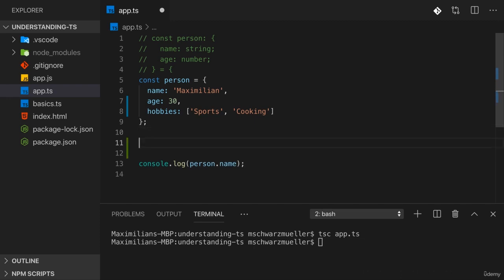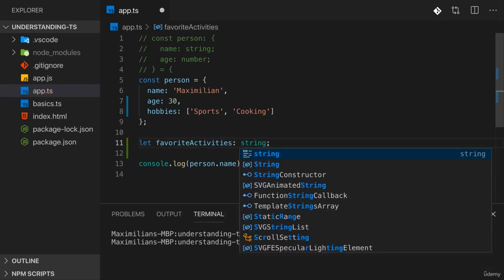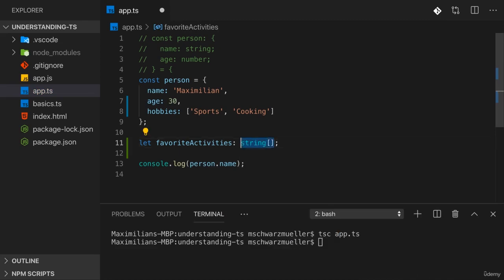Of course, you can also explicitly set the type of a variable. If we would add a new variable, favorite activities, and initially that should be empty, then we might want to explicitly set the type of data stored in there. And now let's say that should be an array of strings. Well, then we can just repeat what we just saw: type string, and then square brackets thereafter. And this tells TypeScript what we store in here is not just a single string, it's an array of strings.